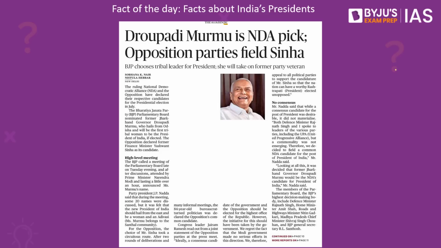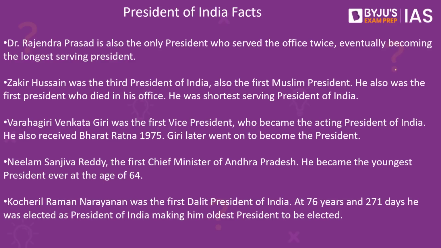Next, we have a fact of the day, and today I want to share with you some interesting facts about the highest office of the Indian Republic, that is the President of India. The reason why we are discussing this is because, as you know, the NDA led by the BJP yesterday announced that their presidential candidate for the president's election in July will be Srimati Draupadi Murmu, who has been a governor of the state of Jharkhand. This gives us an opportunity to look at interesting facts about the presidents of India in the past. Here are some facts that you must know.